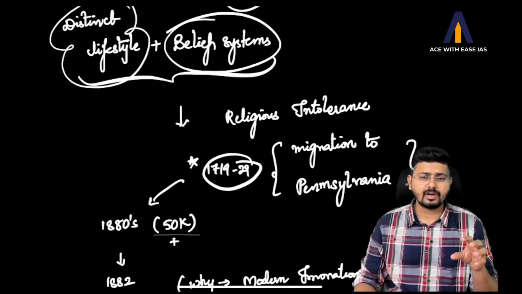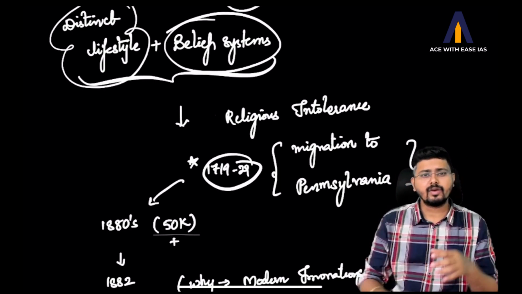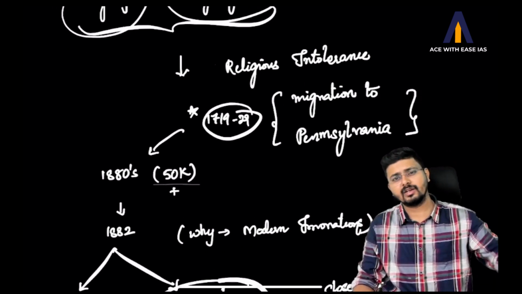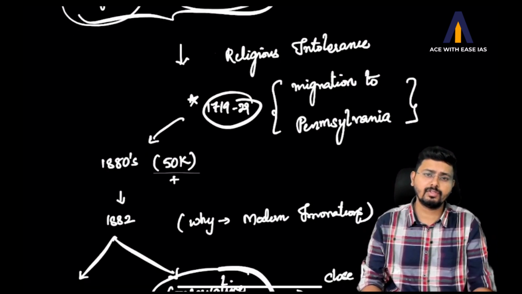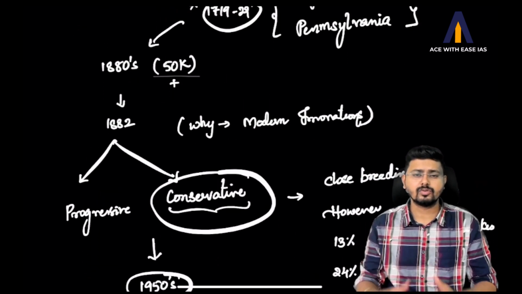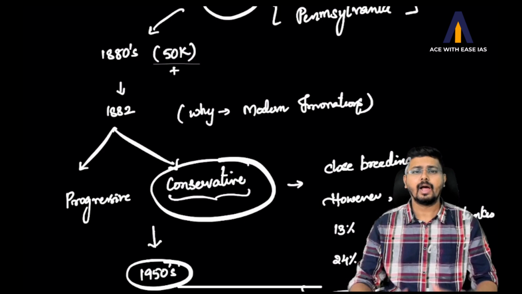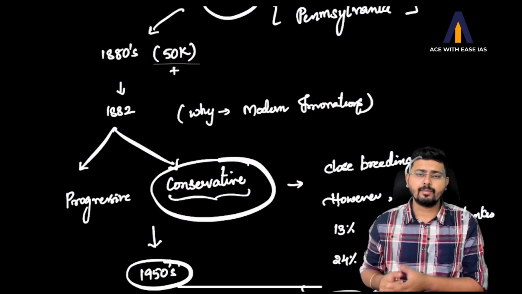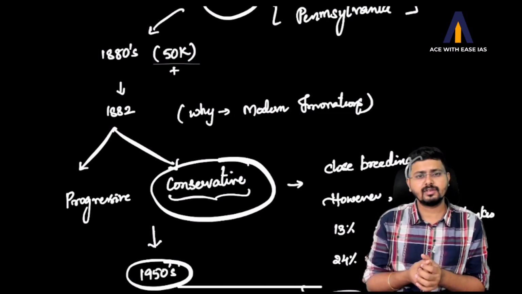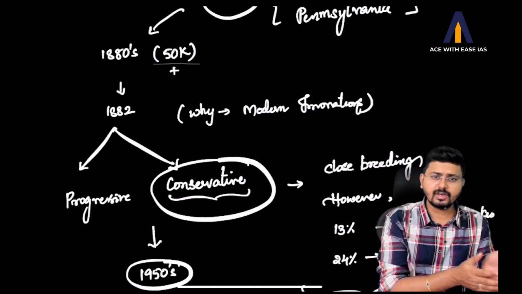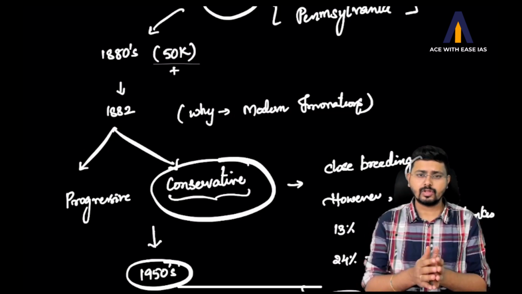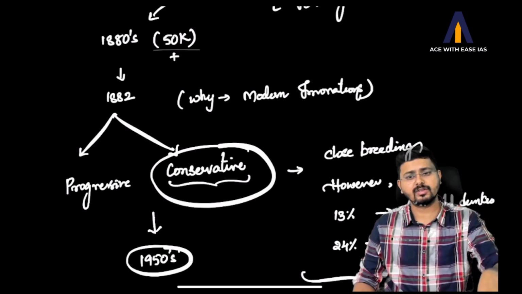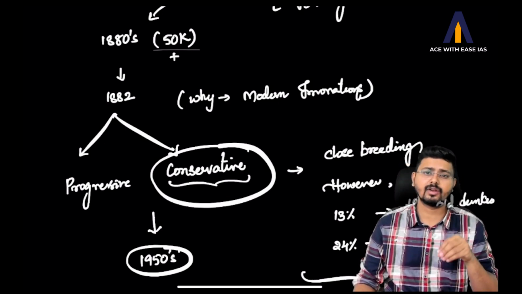After a period of time, modernization was happening. Almost 100 years passed and they reached a population of 50,000 plus. Because of this modernization, some people were accepting it and some people were rejecting it. So there were two divisions, and the study has been conducted on the conservatives.